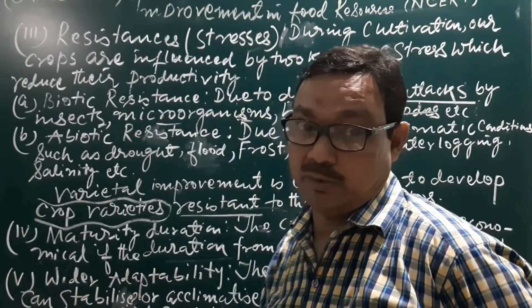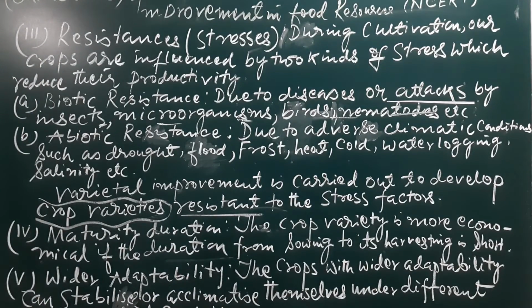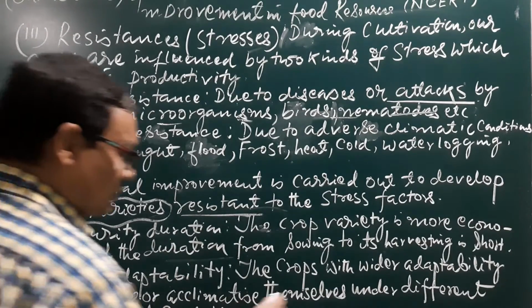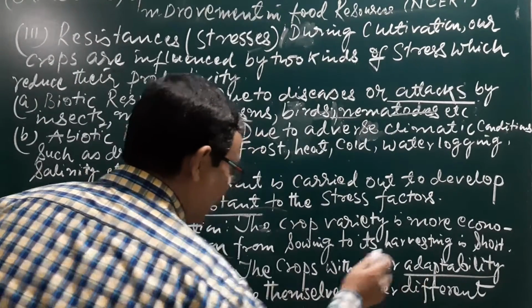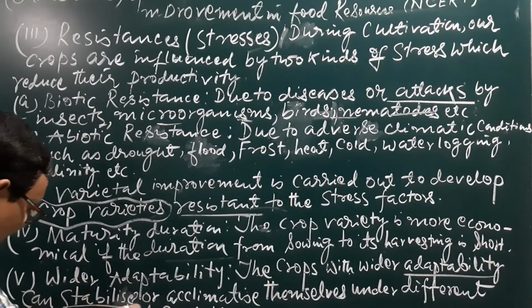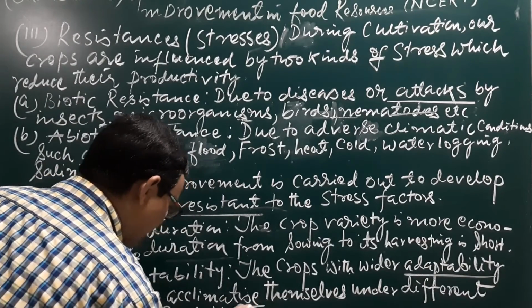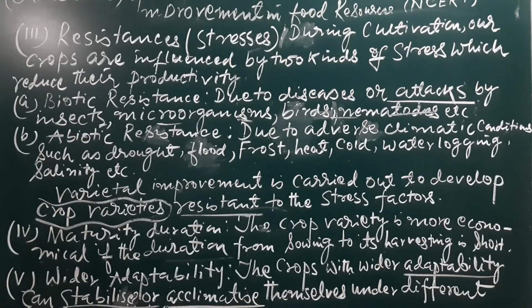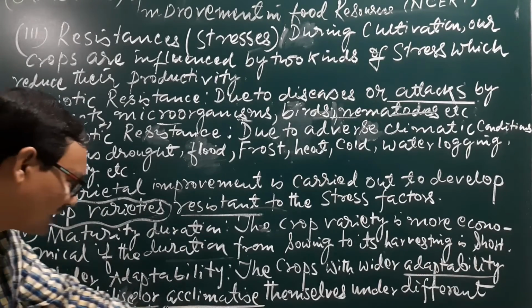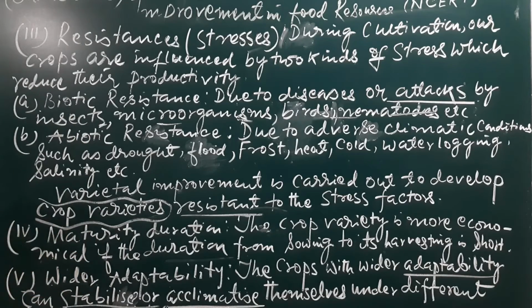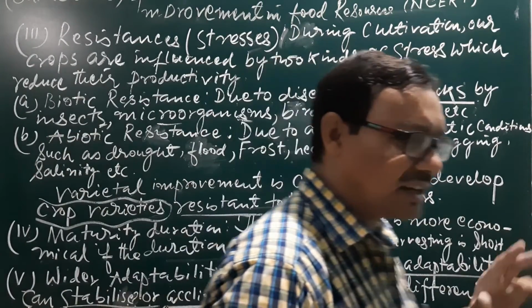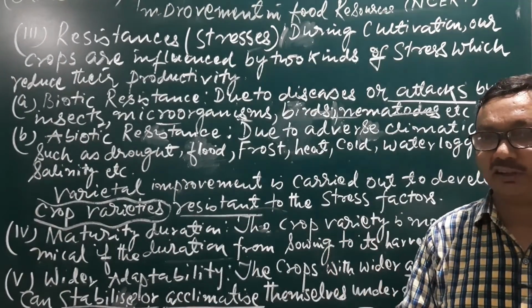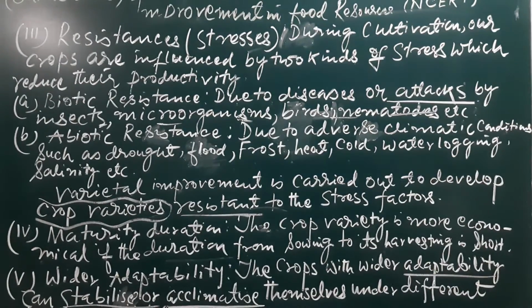Now the wider adaptability. Here I have used two words, adaptability, wider adaptability. The crops with wider adaptability can stabilize or acclimatize themselves under different environmental conditions. You well know that depending upon the soil, the water, the environmental conditions, the crops will be grown in different parts.